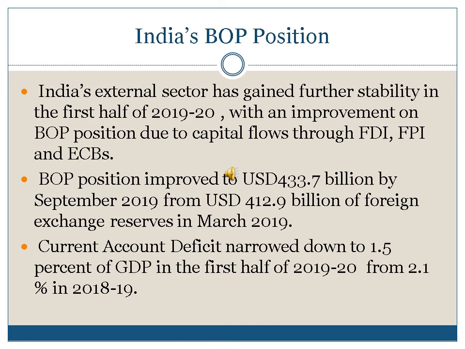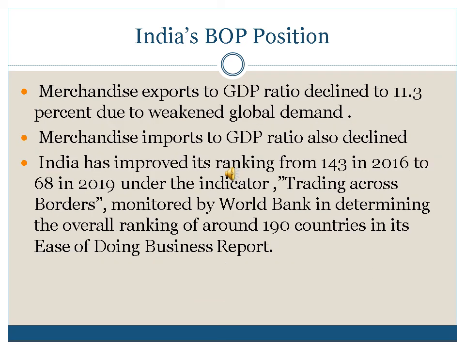And the current account deficit (CAD) narrowed down to 1.5% of GDP in the first half of 2019-20 from 2.1% in 2018-19. The survey noted that the merchandise exports to GDP ratio declined to 11.3% due to weakened global demand, which brought many trade tensions in the year 2019-20.